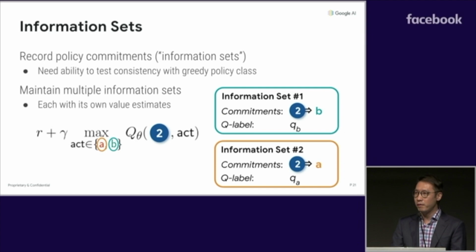First, for each Q value estimate, we need to record the set of policy commitments which justify that Q value. We organize this into what we call information sets, and critically, we need the ability to test whether the policy commitments within an information set are consistent with respect to the greedy policy class. Second, because we don't know a priori which policy commitments might conflict with one another, we need to maintain multiple information sets, each with its own value estimates.